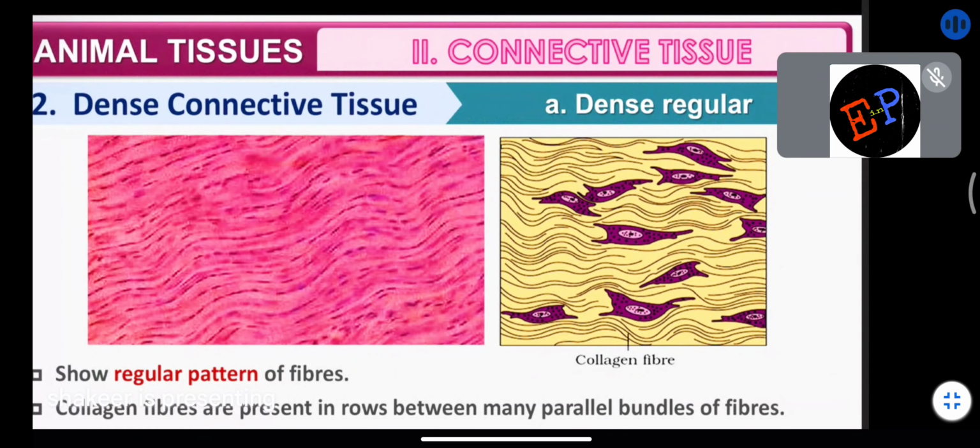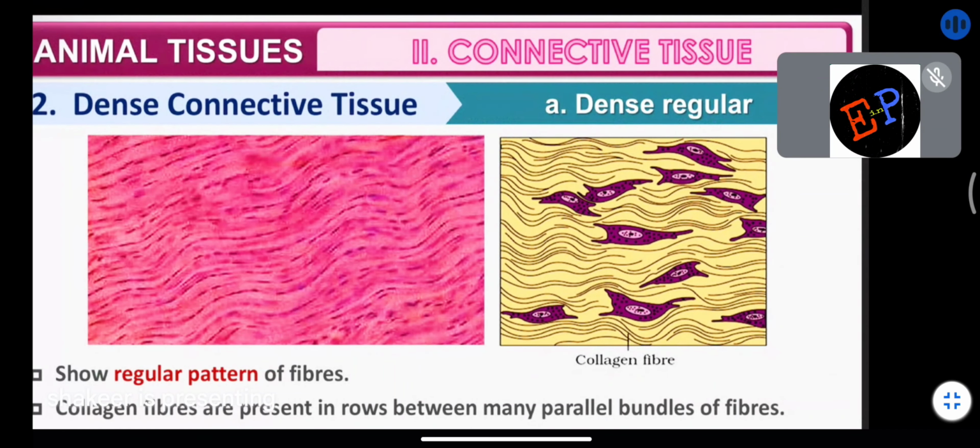Are you able to understand? In tendons and ligaments you will find this dense regular type of connective tissue. So what is meant by tendons and ligaments? It is given here. Tendons attach the skeletal muscles to bones. Muscles must be attached to the bones, no? So this attachment is provided by the tendons.